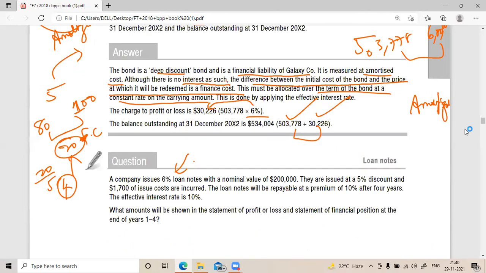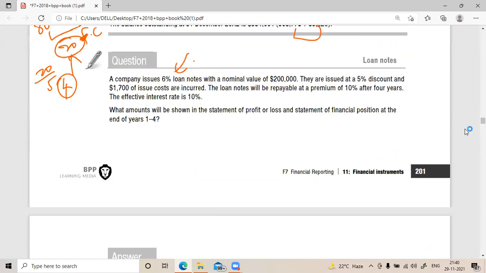So, company issues 6% loan notes. It is one kind of bond. The nominal value is this. They are issued at a 5% discount, and 1700 is the issue cost incurred. So I think we have to deduct this from the share premium. They will write off this, no? Preliminary expenses like that. Yes.